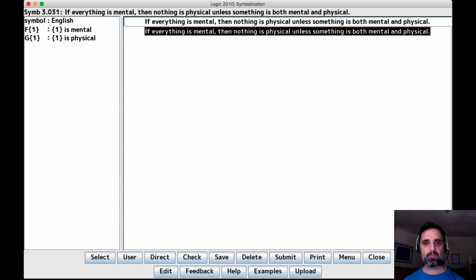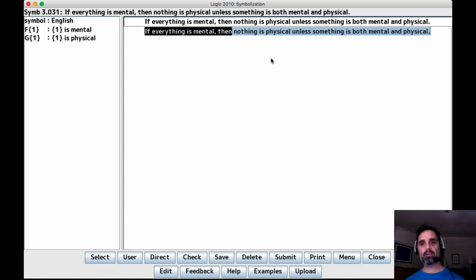Now, the unless passes the removal test because it leaves us with if everything is mental, then nothing is physical, and it leaves us with something is both mental and physical and nothing else, so there are exactly two sentences left when we remove the unless. The if then also passes the removal test because it leaves us with this one sentence, everything is mental, and that other sentence, nothing is physical unless something is both mental and physical. So we have to decide which one of the if then and the unless has scope.